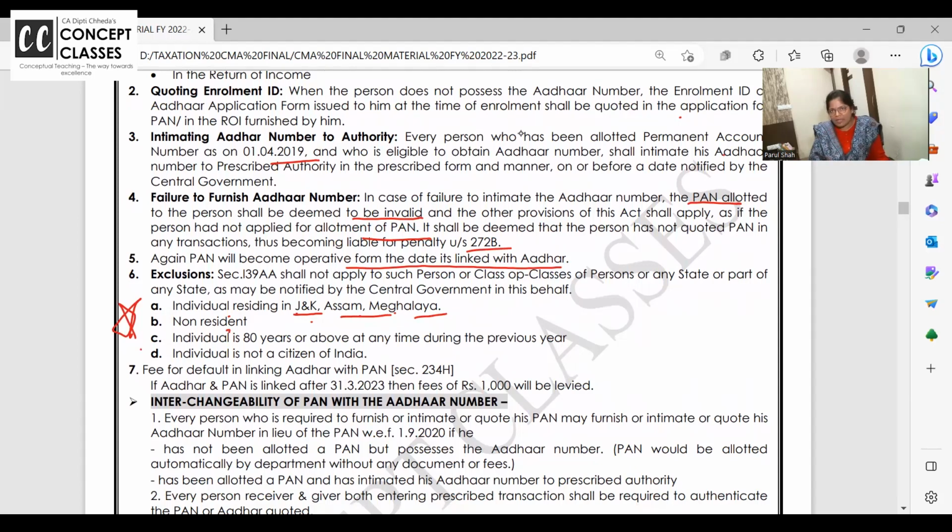Non-residents are not going to have Aadhaar. An individual who is 80 years of age or above at any time during the year need not give the Aadhaar details. An individual who is not a citizen of India, he's no longer a citizen of India, he's staying in USA, having a green card over there, Aadhaar is not mandatory. Clear?